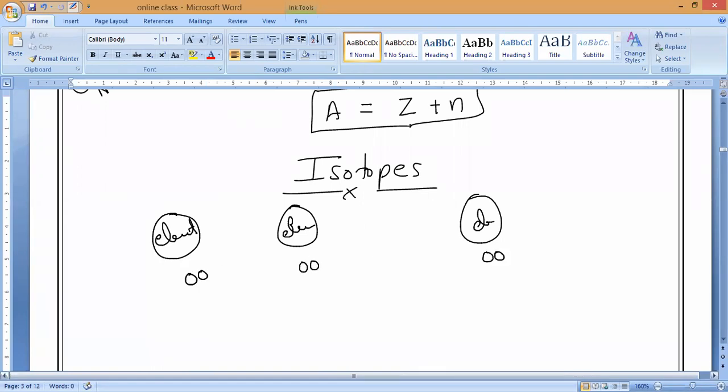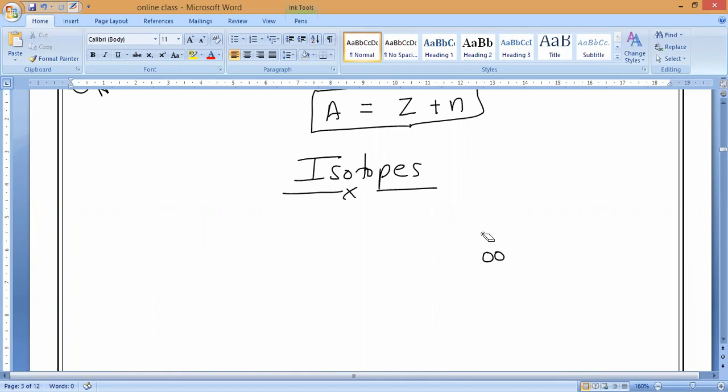Now remember, if we consider a number of atoms which have the same atomic number but different mass number, such atoms of an element are called isotopes. For example, let me erase this one and draw again.